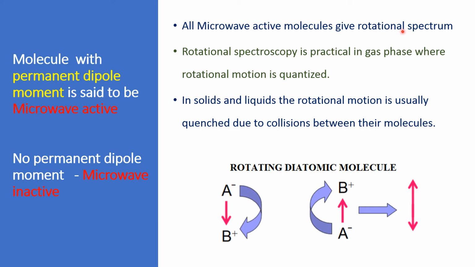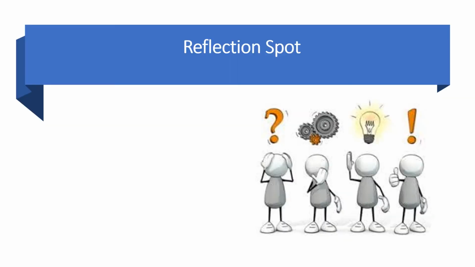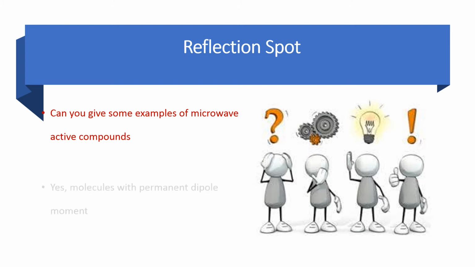Rotational spectroscopy is practical in the gas phase where rotation is quantized, and in solids and liquids the rotational motion is usually quenched due to collisions between molecules. So let us pause the video for a few seconds and answer this question. Can you give some examples of microwave active compounds?